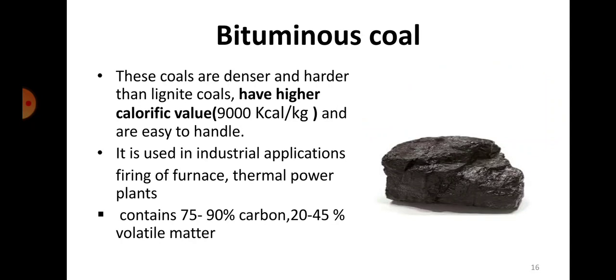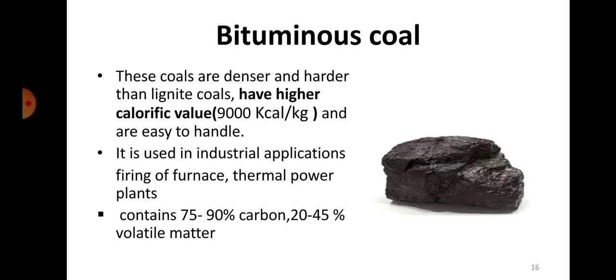So as you can see, this form of coal is still darker in color. Lignite was brown, and this is even denser and darker than lignite. So calorific value is high. The percentage of carbon is also increasing. So there are two things that we need to note here. First, the carbon percentage goes on increasing and the moisture content goes on decreasing.